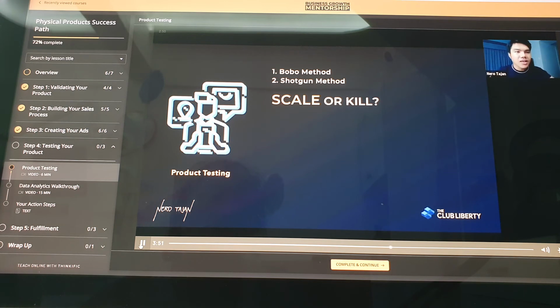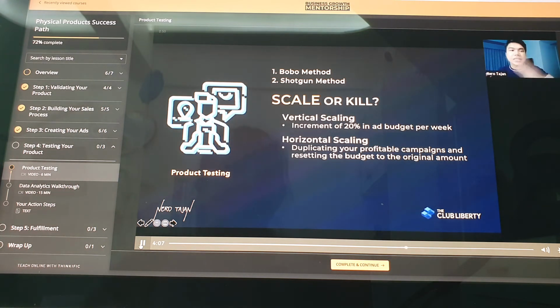That's why ito yung importance ng scale or kill. Okay? I want you to imagine a scale for you to really embody this one. Know as if you are already there. Okay, ito. Sa scale, basically, ano siya, vertical scaling, horizontal scaling. Di ba? When we grow, it's either we build the tallest building or we put up different buildings at the same height. So, vertical scaling is going up, mataas, horizontal is going sideways. We're putting up many buildings at the same height. Same sa Facebook ads. Vertical scaling, ito yung indicators.